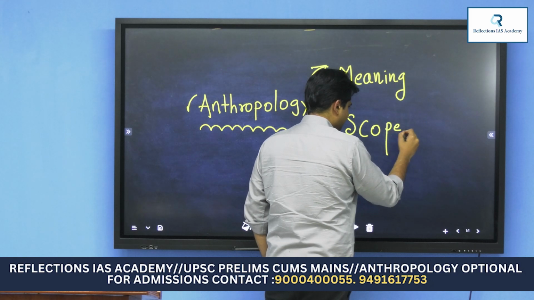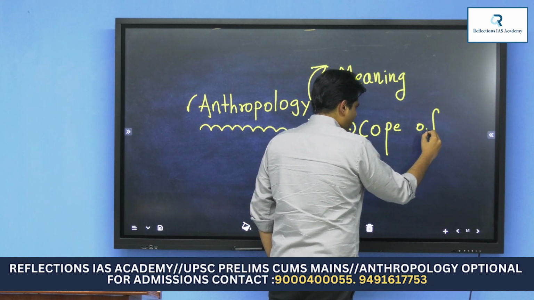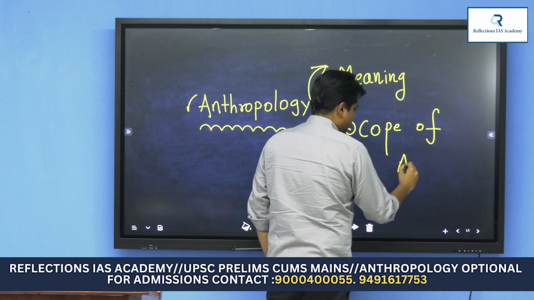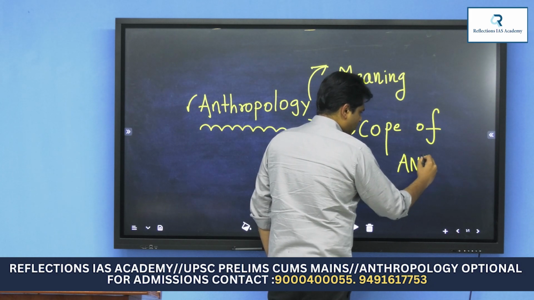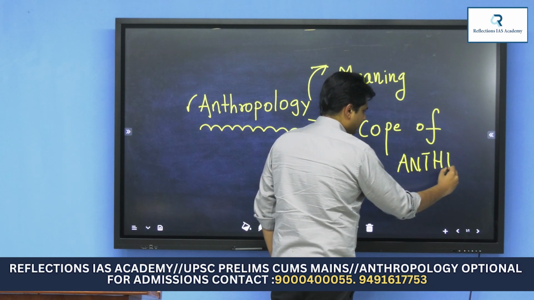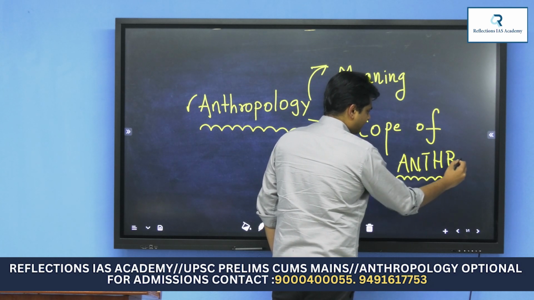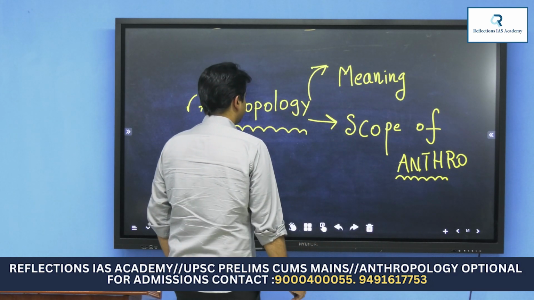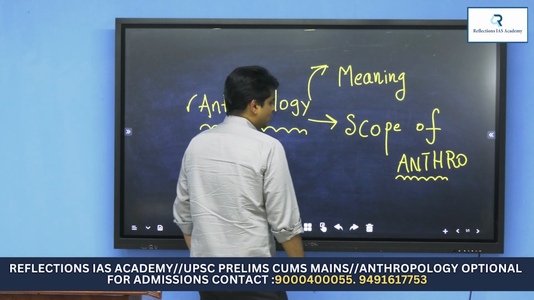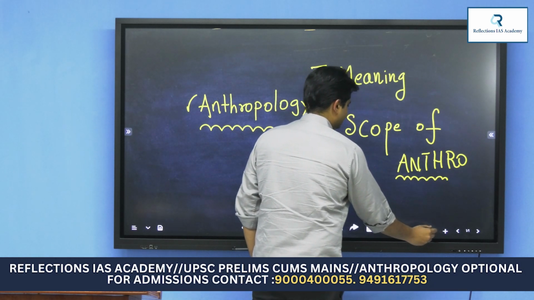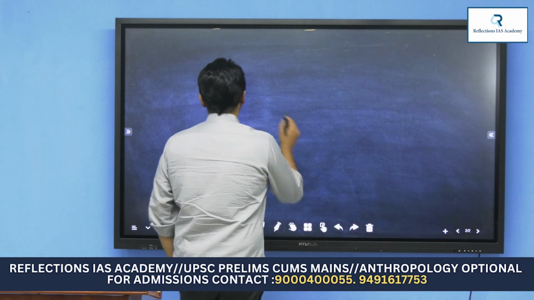the scope of anthropology. Meaning of anthropology, scope of anthropology. Some of you may be thinking, what exactly did UPSC mean by using the word scope?